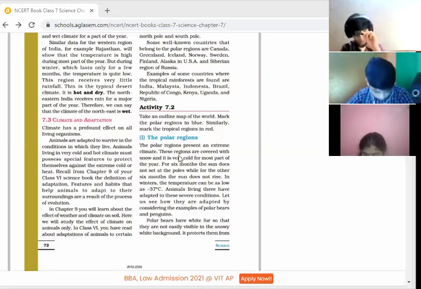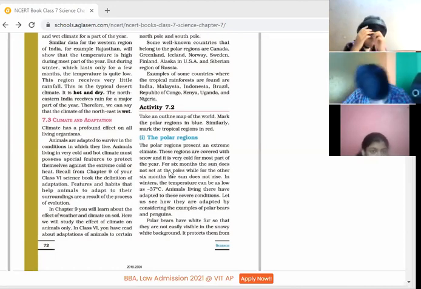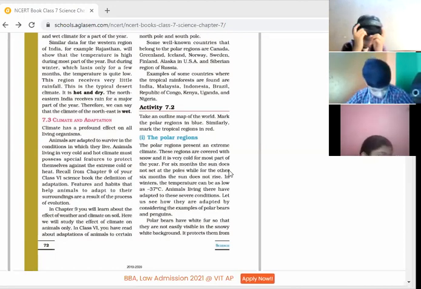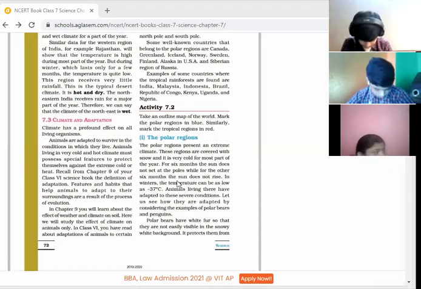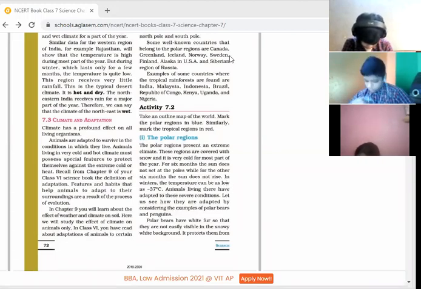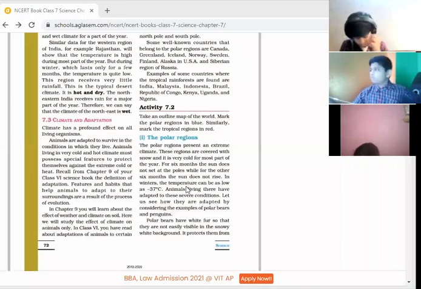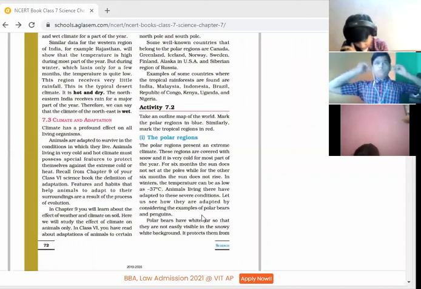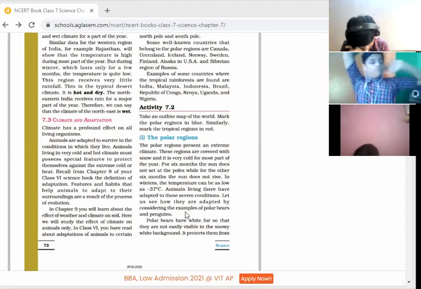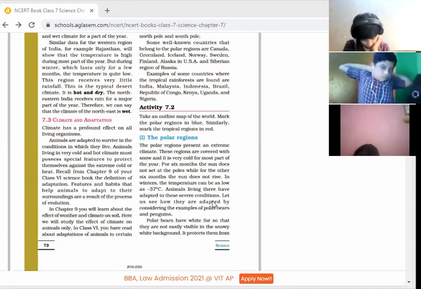These regions are covered with snow and it is very cold for most part of the year. For 6 months, the sun does not set at the poles, while for the other 6 months, the sun does not rise. In winters, the temperature can be as low as minus 37 degrees Celsius. Animals living there have adapted to these severe conditions. Let us see how they are adapted by considering the examples of polar bears and penguins. Okay, thank you.